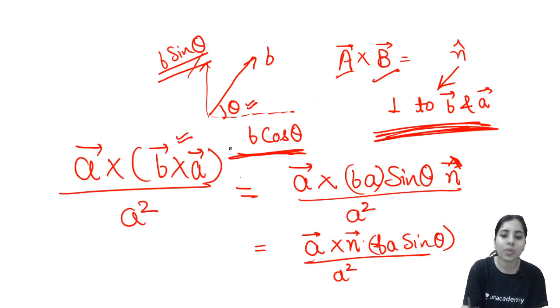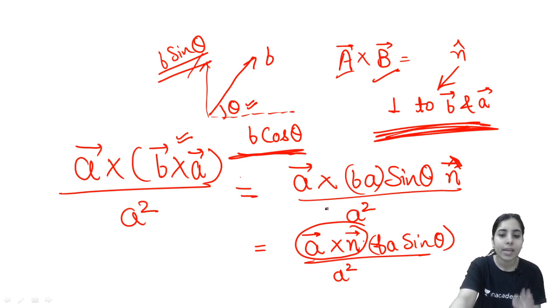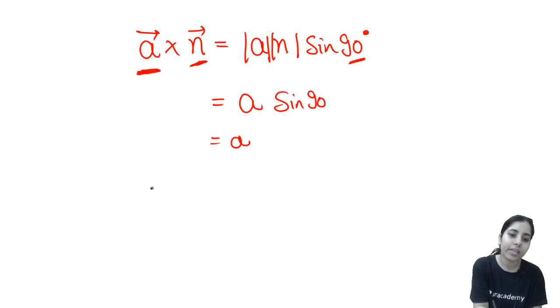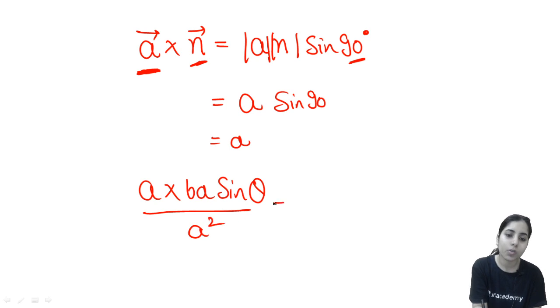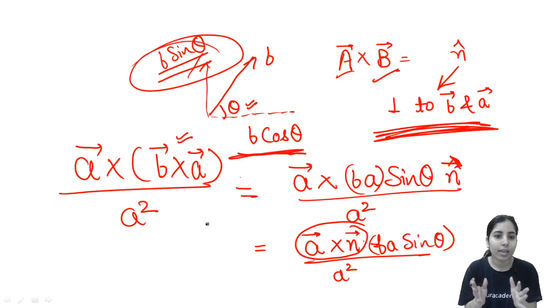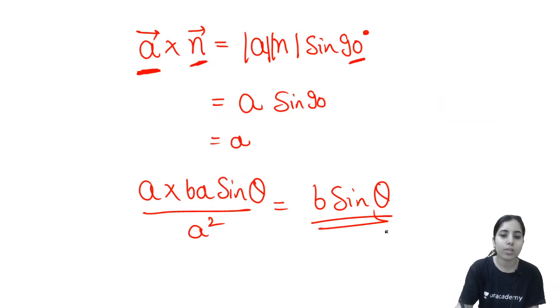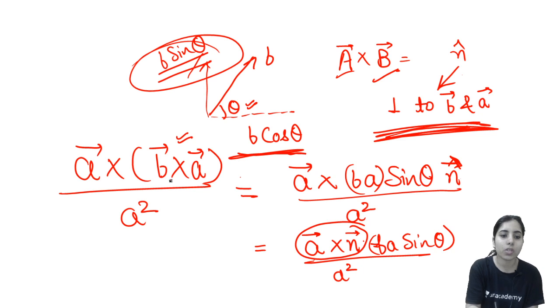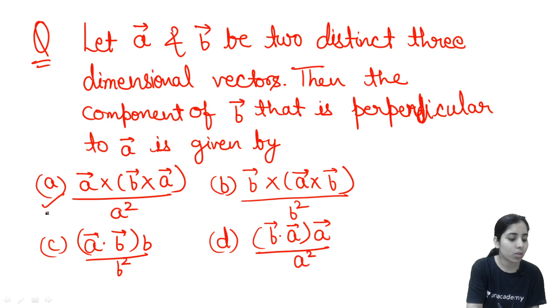Clear? In this case, after taking this cross product, you are just getting A. After simplifying it more, you will get A into BA sine theta upon A square, which will give you B sine theta. And that's what we decided earlier, that this will be the normal component of B along A. Clear? So that's how we get the final answer, B sine theta, with the expression A cross B cross A upon A square. So this is the right answer.